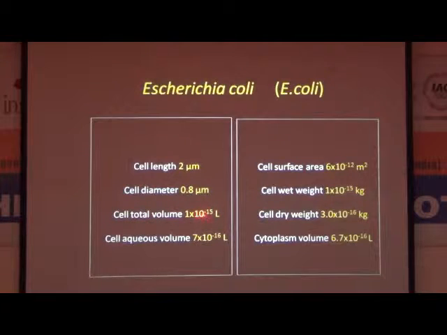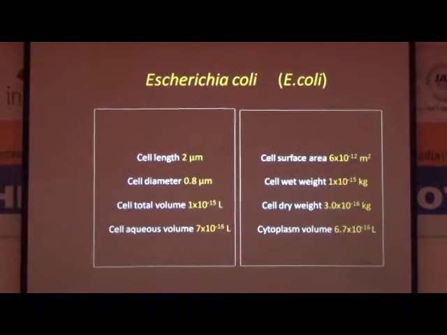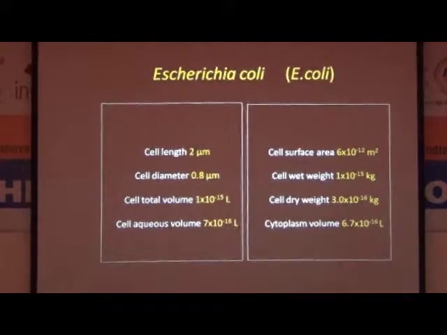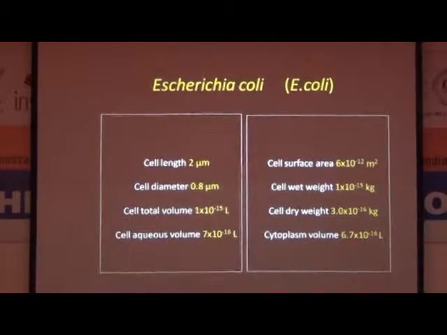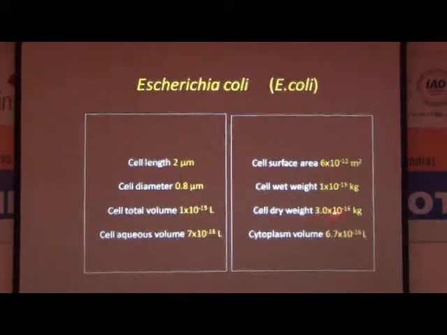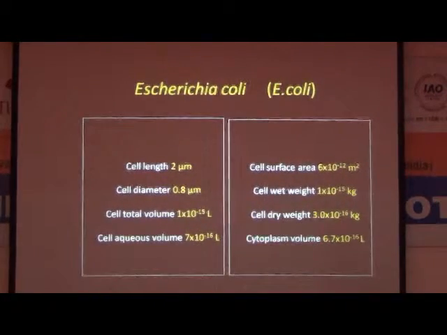Cell total volume is 1 into 10 raised to minus 15 liter. Cell aqueous volume is 7 multiplied by 10 raised to minus 16 liter. Cell surface area, this much. Cell weight, a bacterium weighs 1 into 10 raised to minus 15 kilogram. Then cell dry weight and cytoplasmic volume.